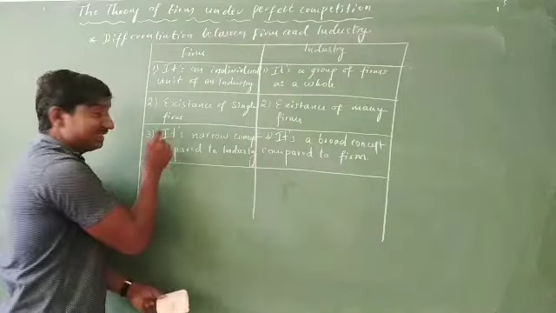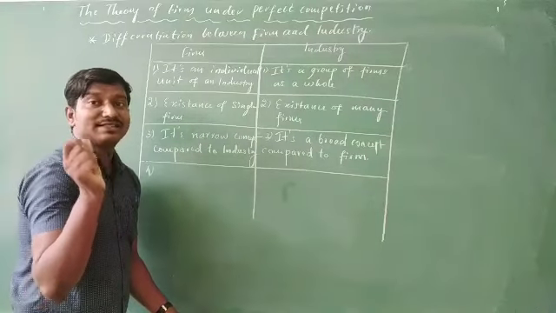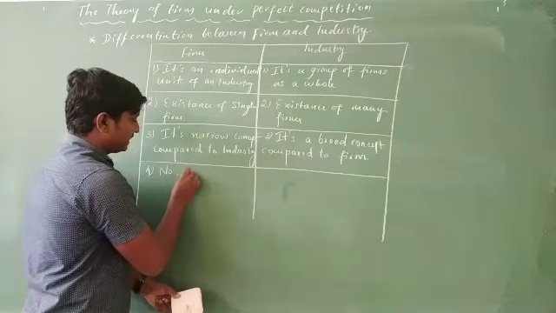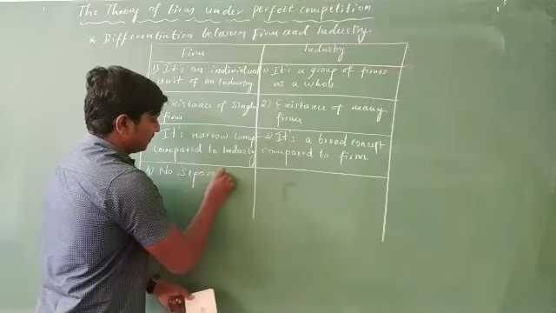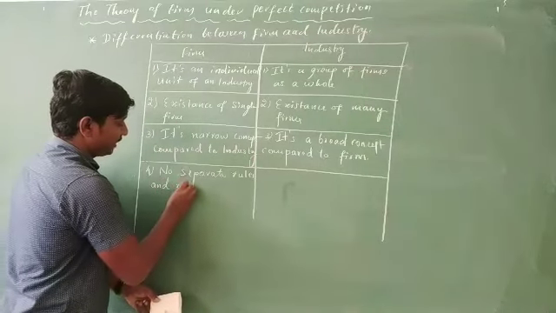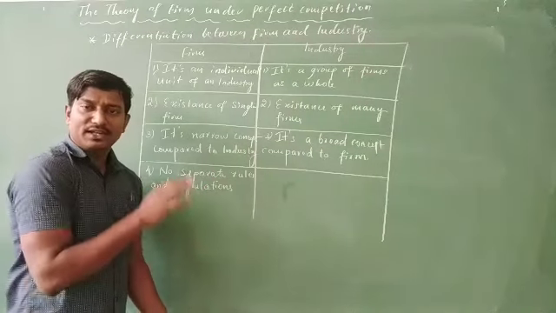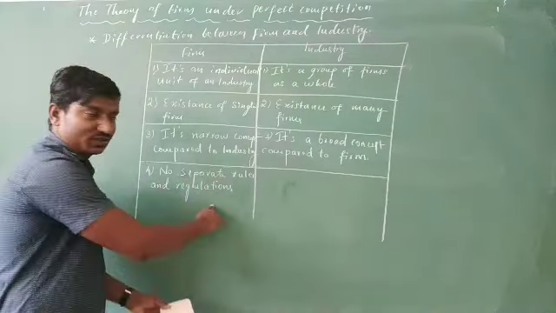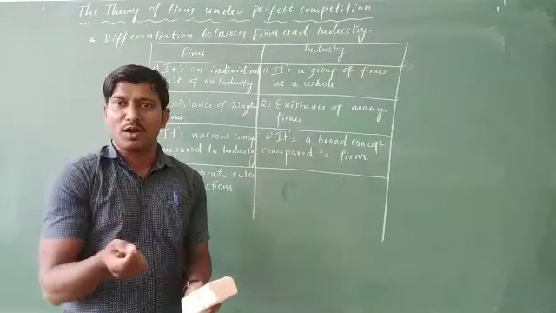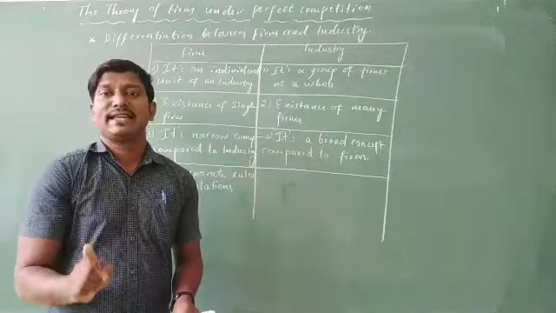Fourth one. The firms in an industry do not have separate rules and regulations. Take for example the cement industry: for all the firms, whatever rules and regulations are brought by the government or the industrialists are the same, no change.